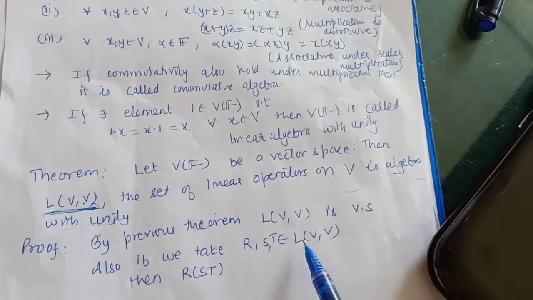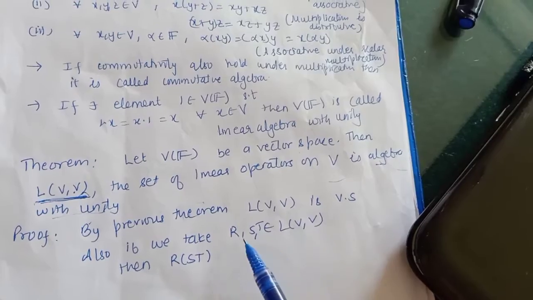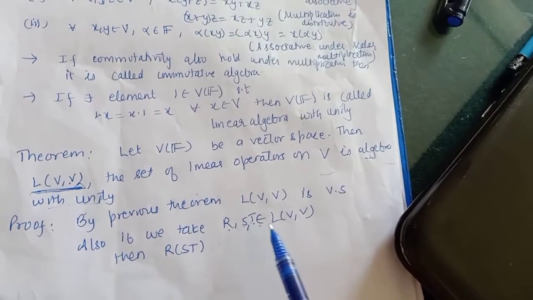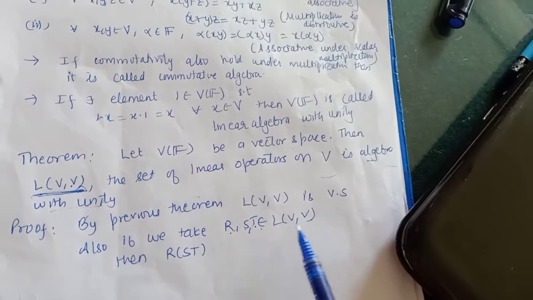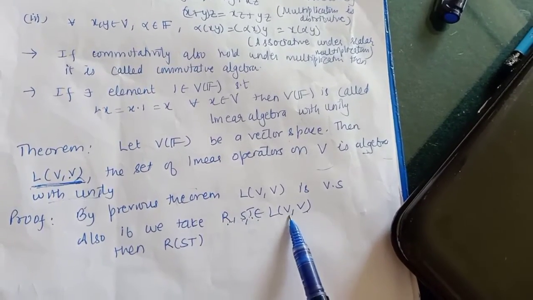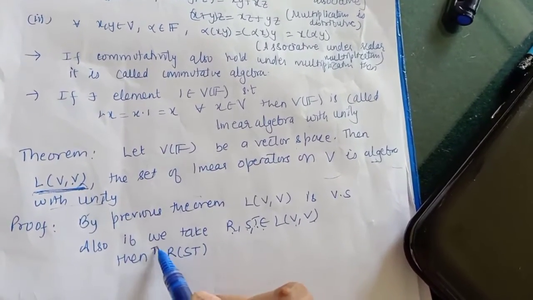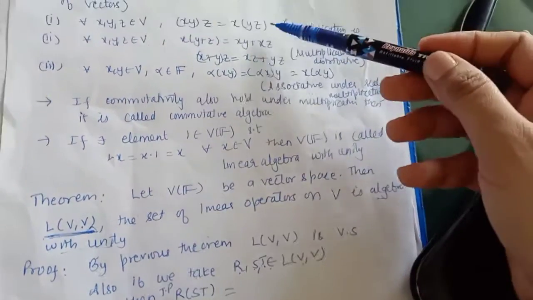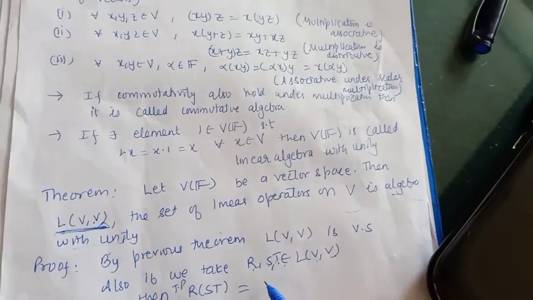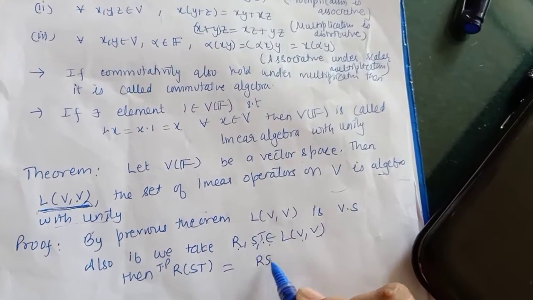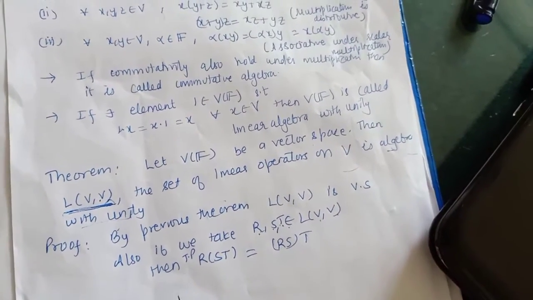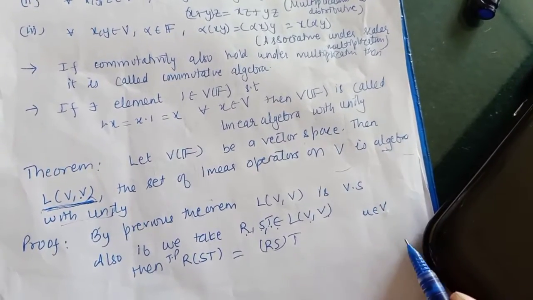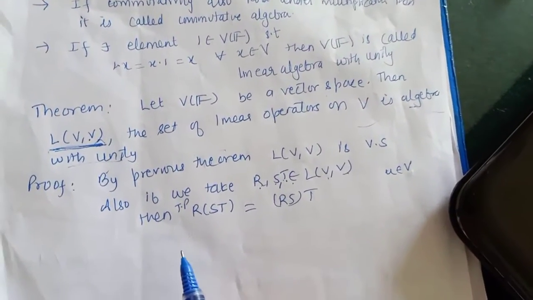Now how will the elements of this vector space look? These are linear transformations R, S, T from V to V. I am taking three elements from this. What I need to prove is that R into ST is equal to RS into T. I am going to prove the first property for you. So let us take some element U from the vector space V on which we will apply this.